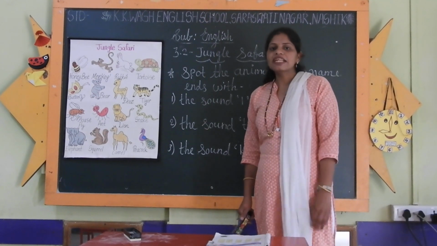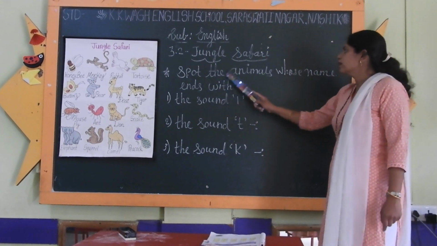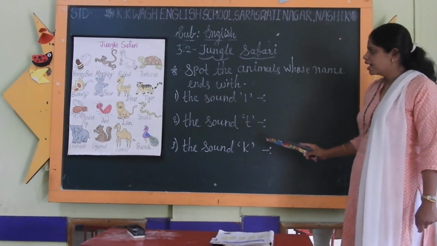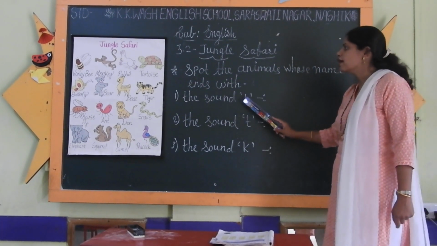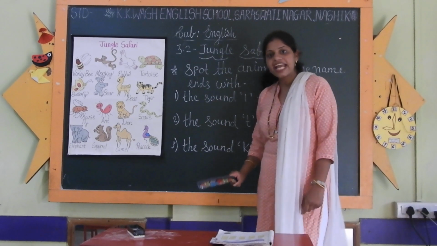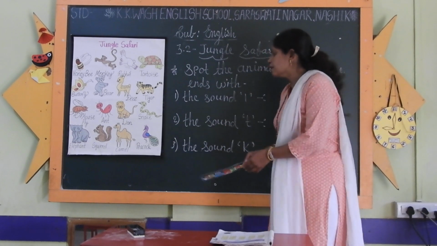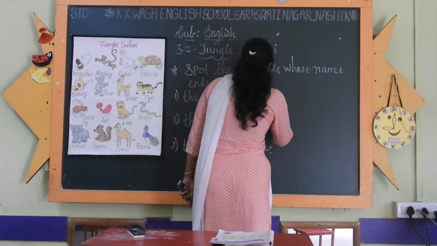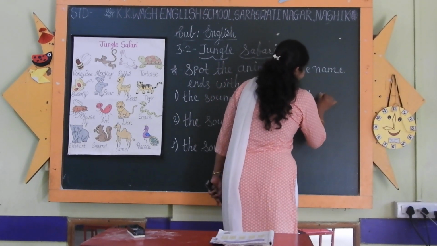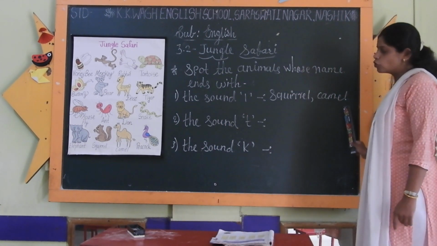Now students, we will solve the exercise. First exercise: spot the animals whose name ends with the given sound. First one is the sound 'el'. So we will find which animal's name ends with the sound 'el'. Yes, right. First one is squirrel and second one is camel. Then we will write here squirrel and camel. These two animals' names end with the sound 'el'.